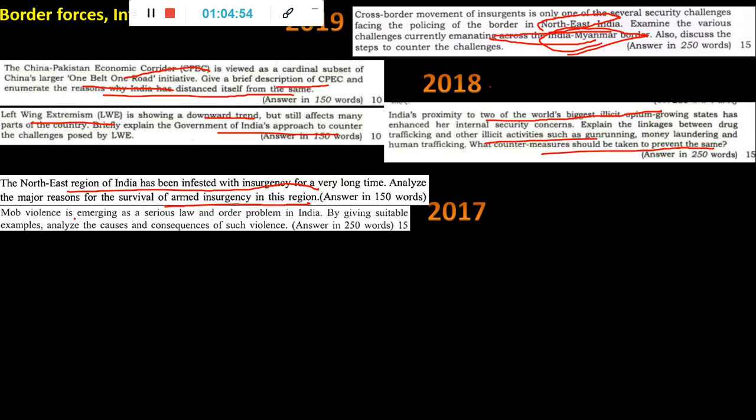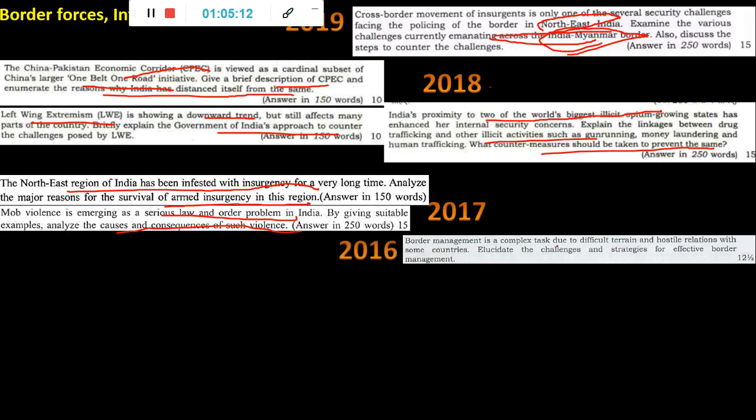Then mob violence is emerging as a serious law and order issue. Like mob killing, mob justice. These kinds of things were happening too much in the 2015 to 17 timeline. So media trials and all these things. People are killing each other on the road, like they feel they are giving justice. Because it was in the news, they are asking everything. Causes and consequences of such violence.